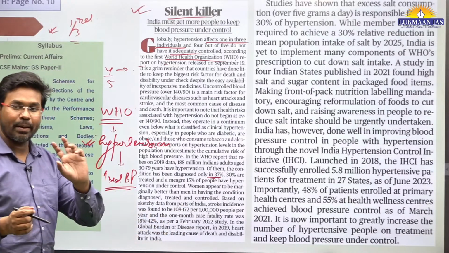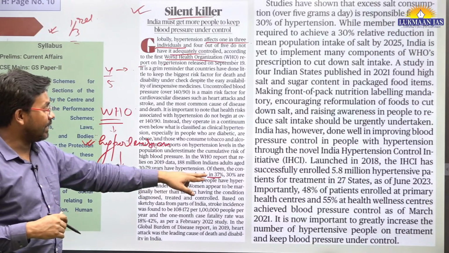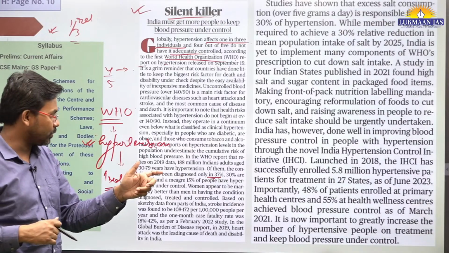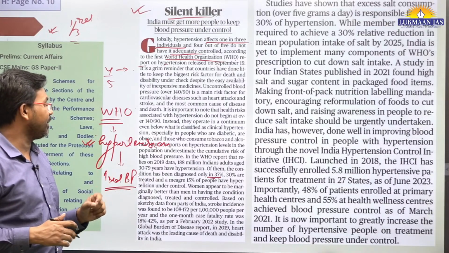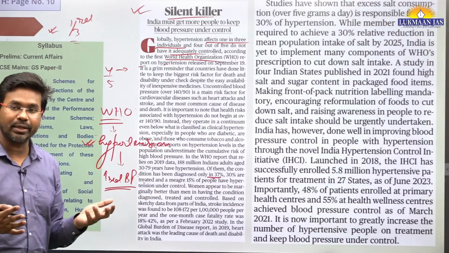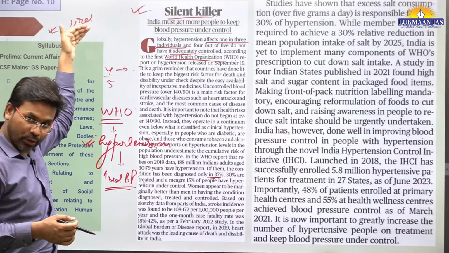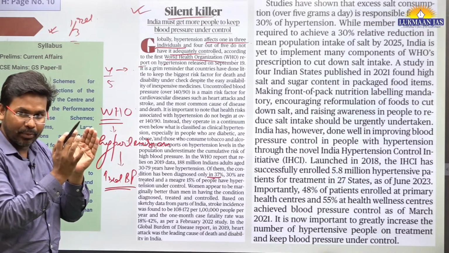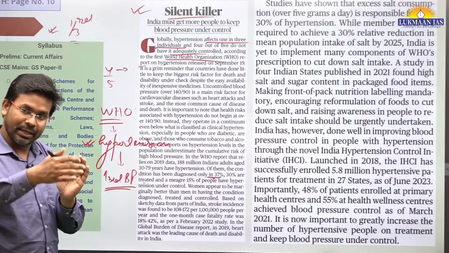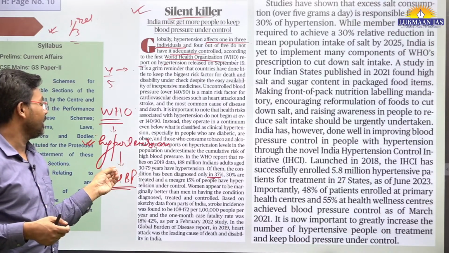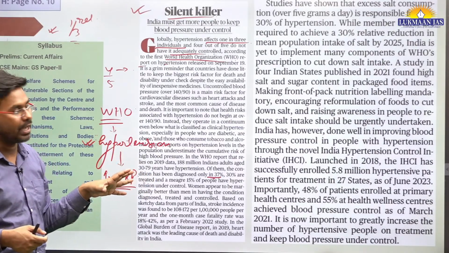So those people who know that they have hypertension, who got themselves checked, only 37% of people have been diagnosed, and out of them only 30% have received treatment, and 15% have their hypertension under control. Means out of all those people who have hypertension, 37% got diagnosed. And out of those 37%, a further 30% of people got treatment. And out of them, 15% have control on hypertension.